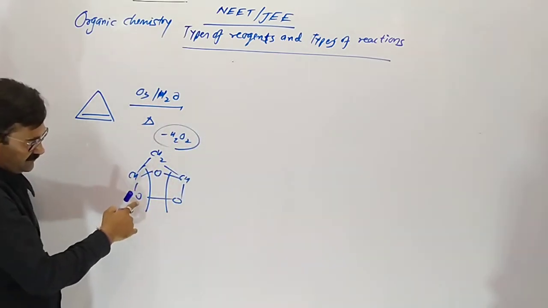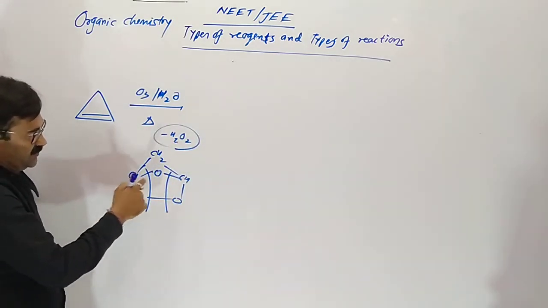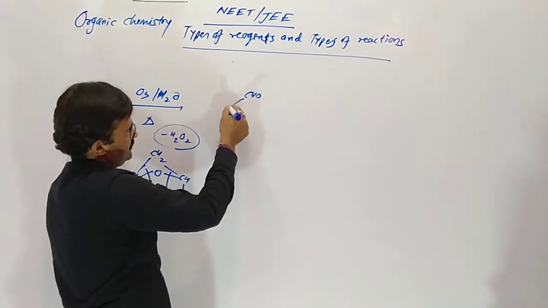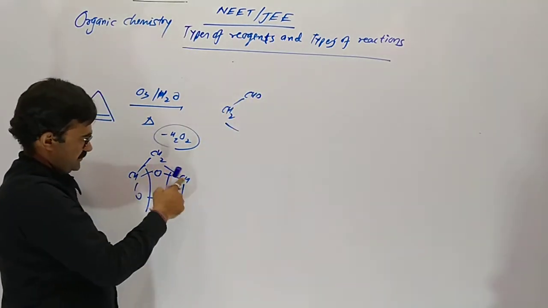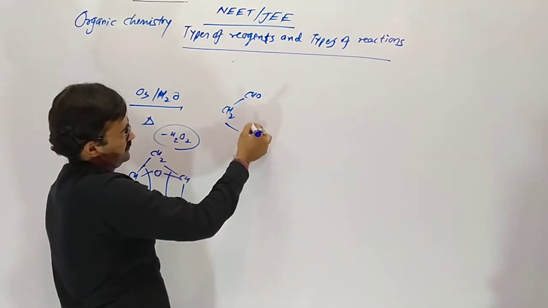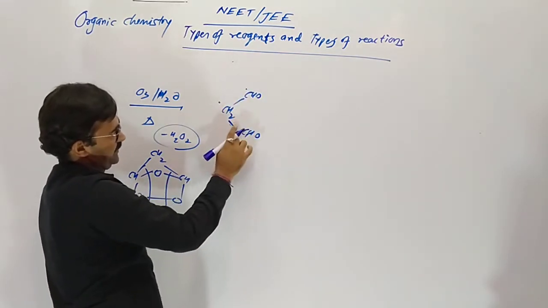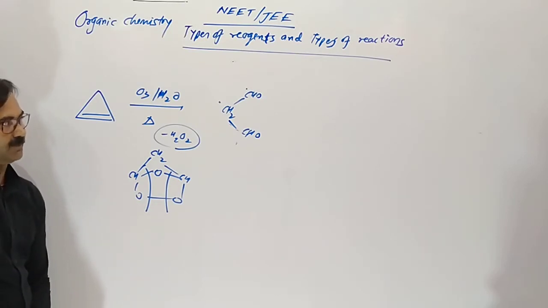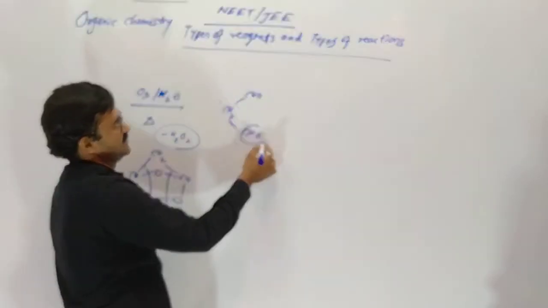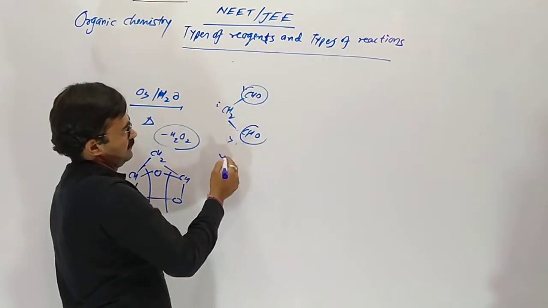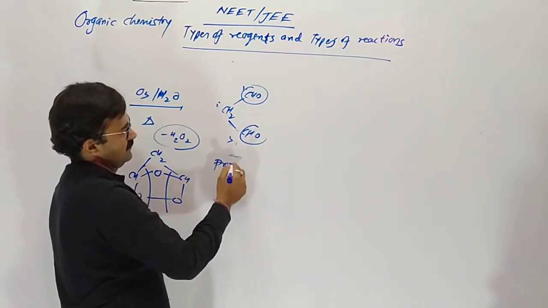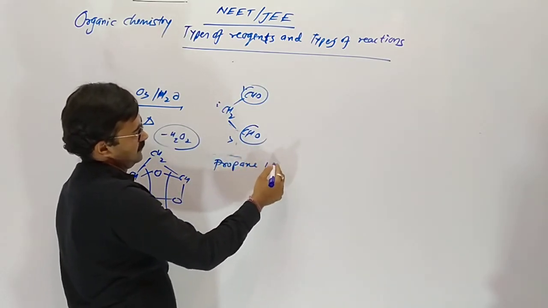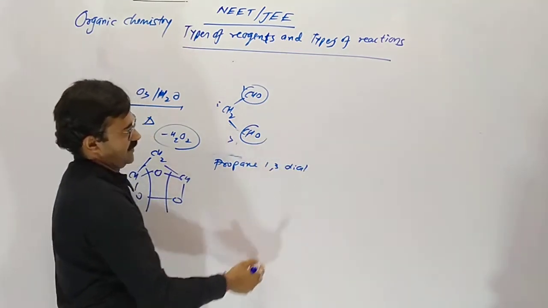Then CHO, CH2 and CHO. Propane-1,3-dial, 2 times.